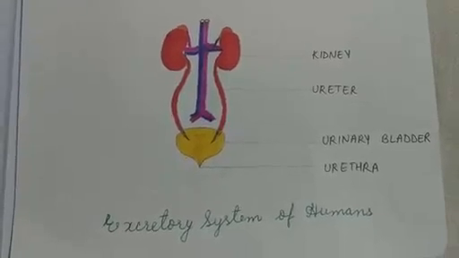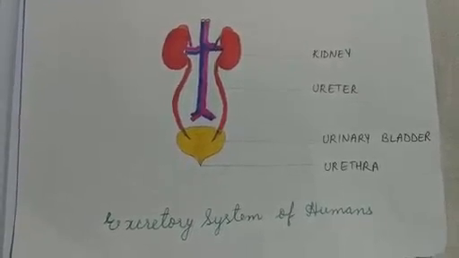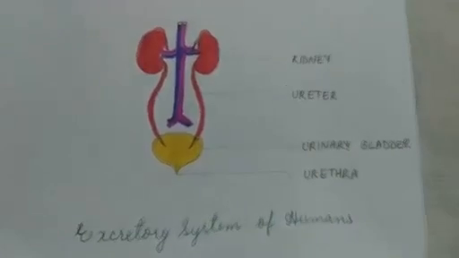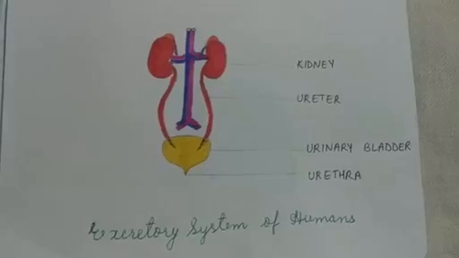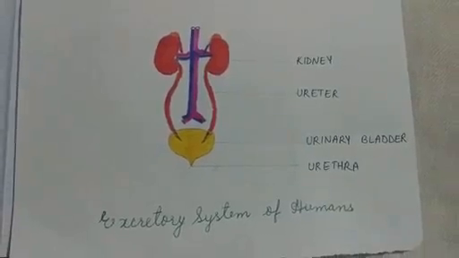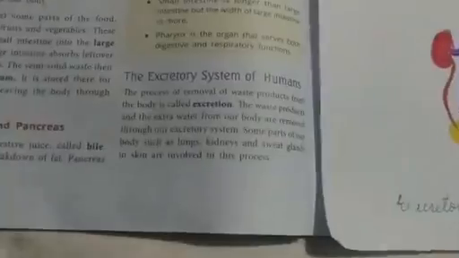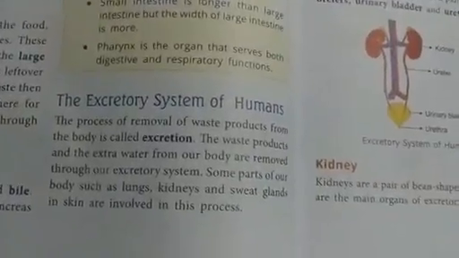Welcome back, children. This is the second part of lesson 3 G Science, the digestive and excretory systems. The excretory systems of humans.